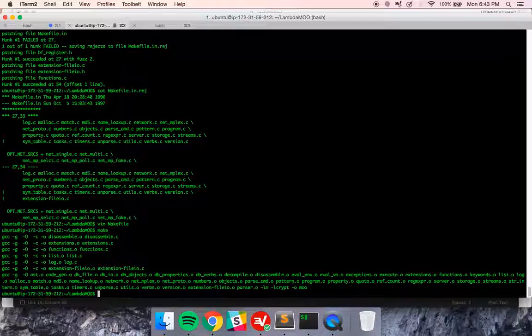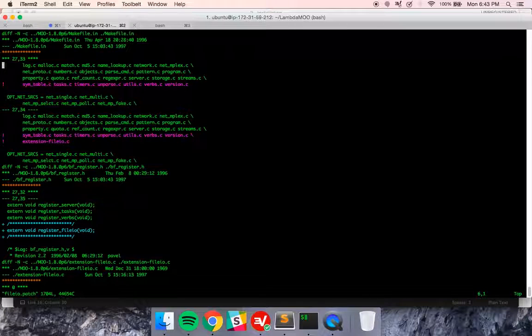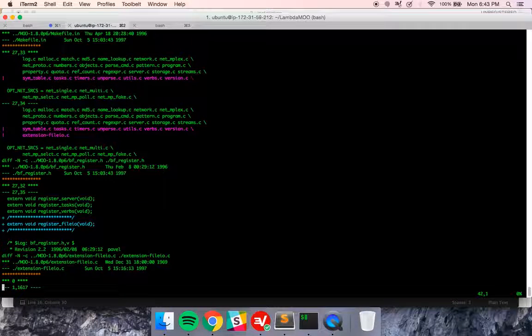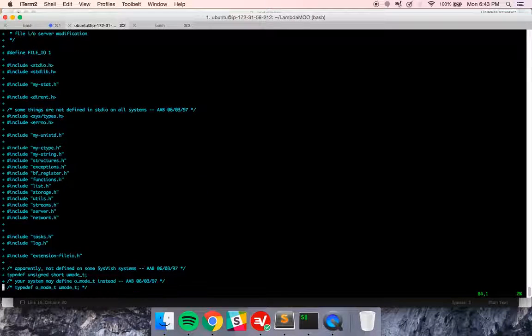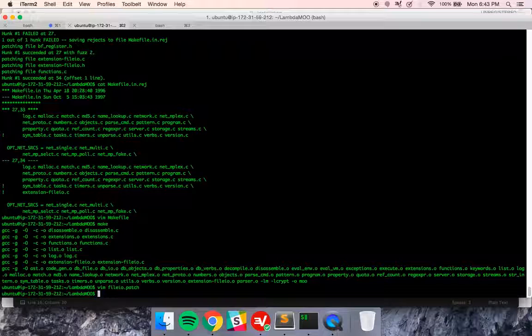Again, I don't know C, so I'm just kind of following what these patches do. If you actually look at the patch file, it's just a diff, right? So you can see like it's changing this line to this. And then in BF register, it's adding the file IO stuff, right? And you can pretty easily hack this in yourself, right? This just looks for specific places in files and adds things. Again, I use the older file IO patch just because I know that that one works. I haven't actually tested the other one.